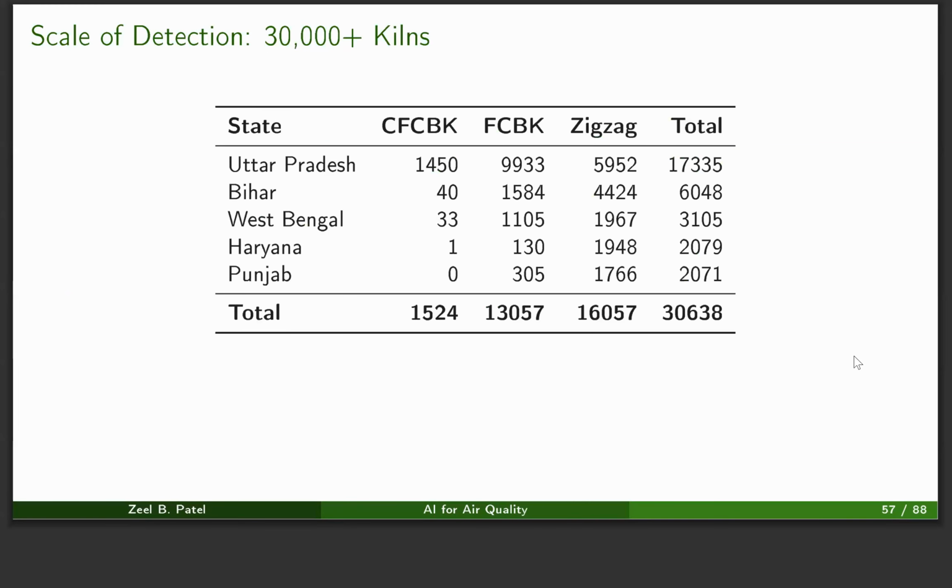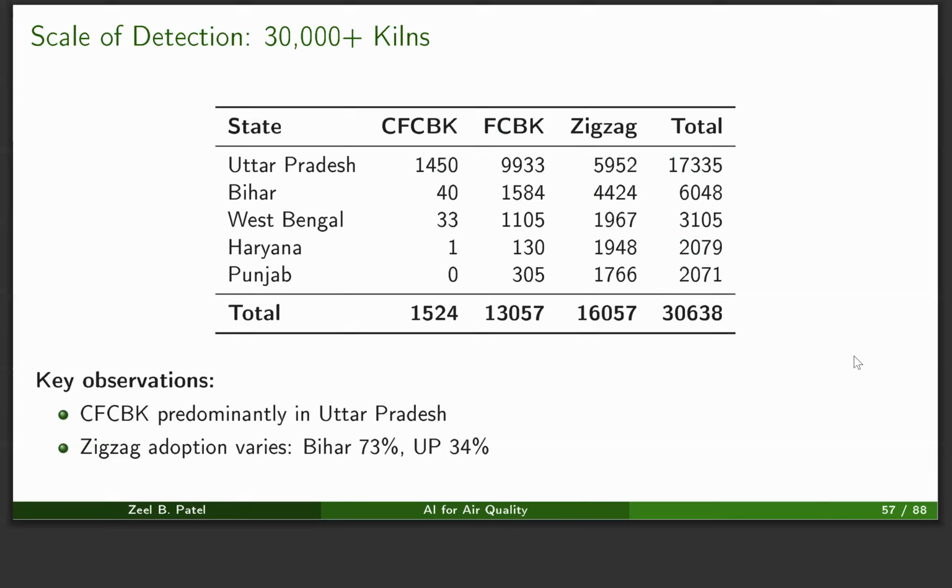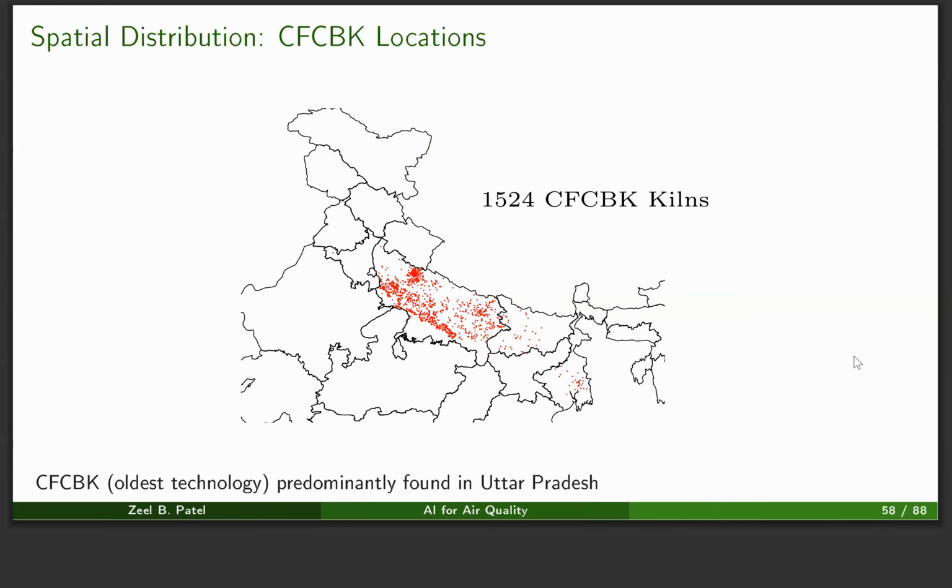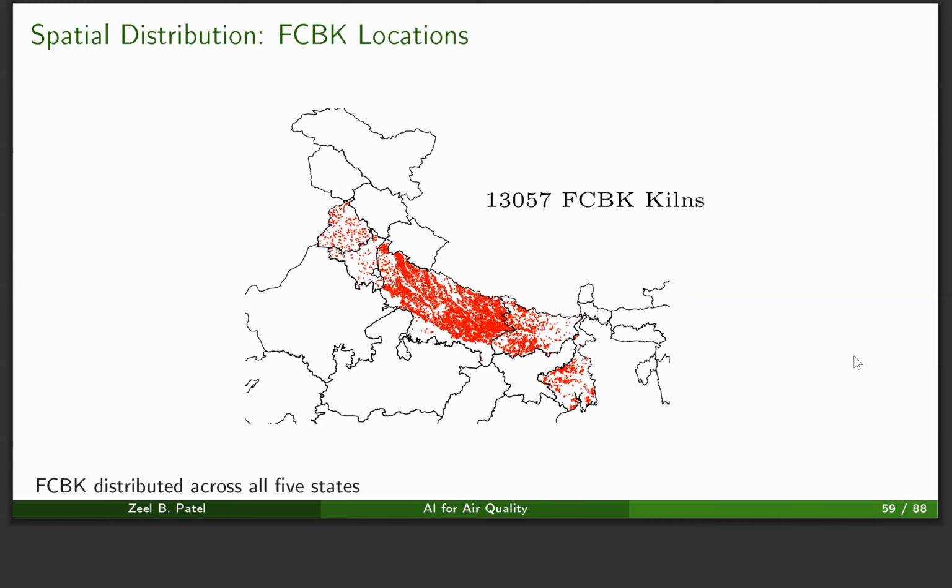After doing this process, we were able to detect more than 30,000 kilns across 5 states of India. And here we show the category-wise distribution of brick kilns across 5 states. We can see that CFCBK is predominantly present in Uttar Pradesh, and zigzag adoption varies across the states, where Bihar is leading with 73% and UP is at 34%. Here is the spatial distribution of the CFCBK, which is another angle to look at the distribution.